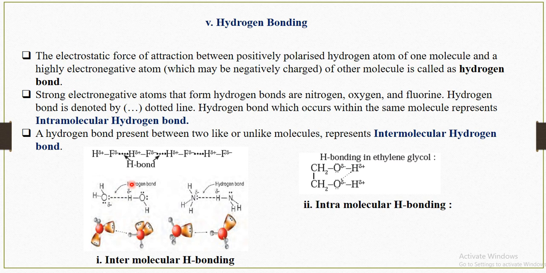The hydrogen bond which occurs within the same molecule is called intramolecular hydrogen bonding. Here you can see this is the intramolecular hydrogen bonding. So what is intermolecular hydrogen bonding? The hydrogen bond present between two like or unlike molecules represents intermolecular hydrogen bonding. These are different molecules, so that is the intermolecular hydrogen bonding.